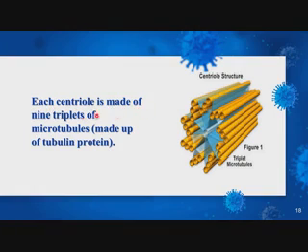Each centriole is made of 9 triplets of microtubules made up of tubulin protein. 9 triplets, so 1, 2, 3, 4, 5, 6, 7, 8 and 9. These are the 9 triplets. Triplets mean 3. So each centriole is made up of 9 triplets of microtubules. These are the triplets. So 9 triplets of microtubules collectively form a centriole.